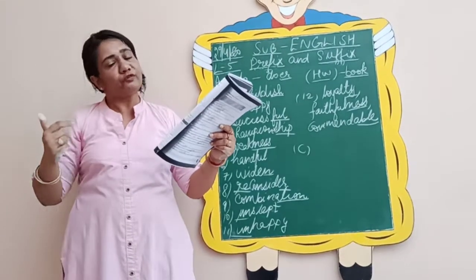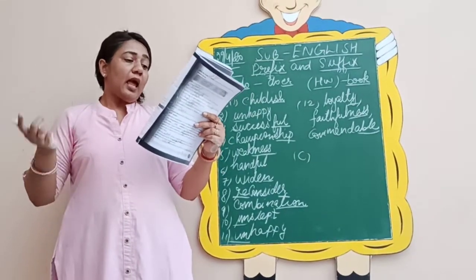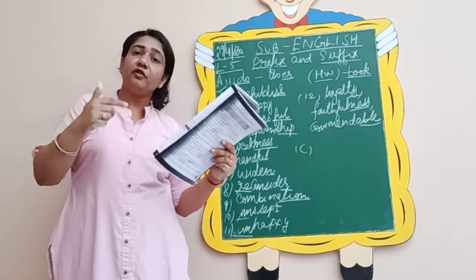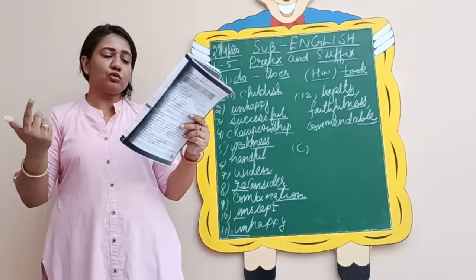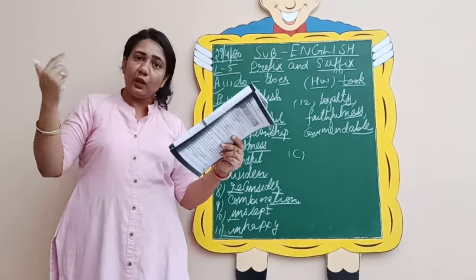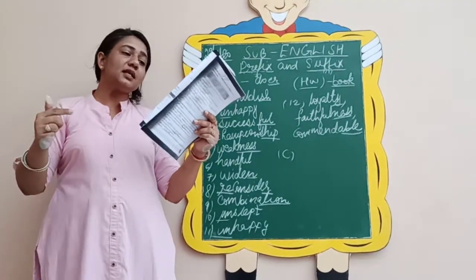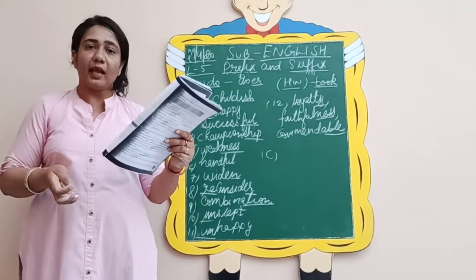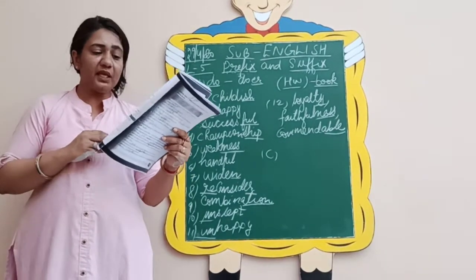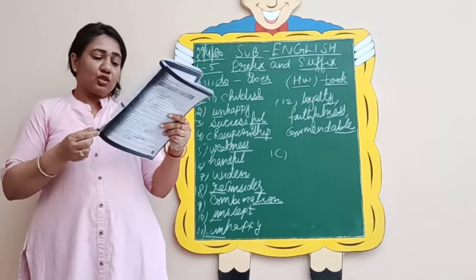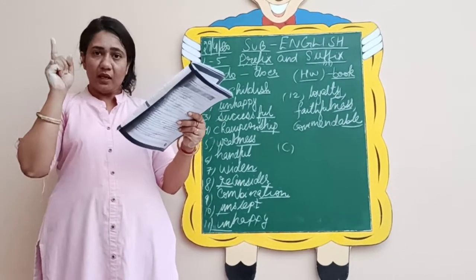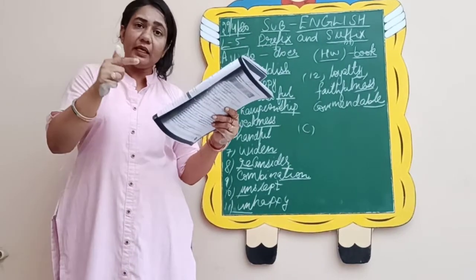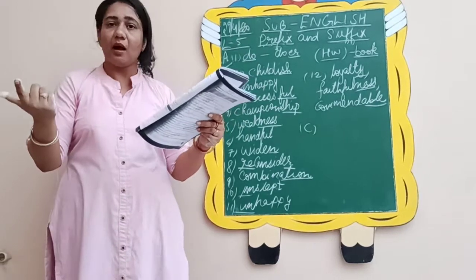So this way you will first match the columns, then add prefix un to the words in column B to make synonyms of words in column A. So what will you do? After matching the column A with column B, whatever words are there in column B, you will add the prefix un to the words of column B as they have given you in the first. So for example, happy, first one, first you need to match. Happy is done, so you will add un in front of happy, so it will become unhappy.